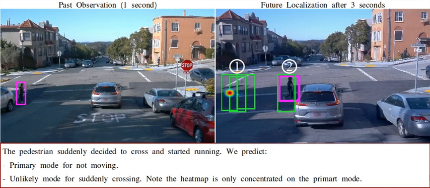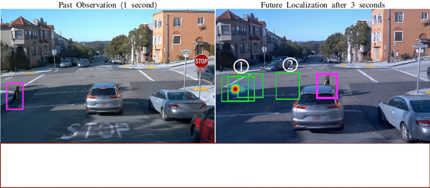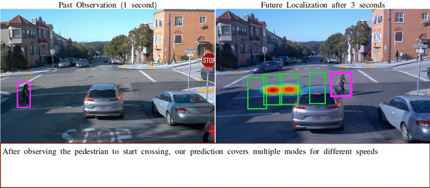We predict the obvious mode for the pedestrian to move slightly and unlikely mode for suddenly crossing, which is the true future. Note that the heat map indicates that suddenly crossing has almost 0 likelihood. After seeing that the pedestrian decided to cross, our prediction is multimodal to cover different speeds.